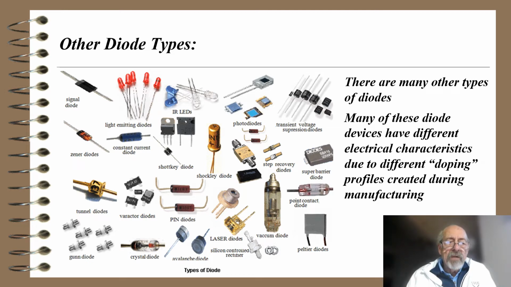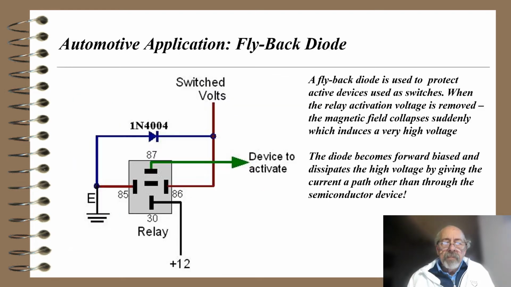There's light emitting diodes we've talked about, a constant current diode. There are infrared LEDs, Schottky diodes, pin diodes, avalanche diodes, Schottky diode there in the center, photodiodes, step recovery diodes, transient voltage suppression diodes, super barrier diodes, point contact diodes, vacuum diodes, Peltier diodes, I don't even know what that is in the far bottom right hand corner, silicon control rectifier diodes, laser diodes, and so forth. So all kinds of types of diodes.